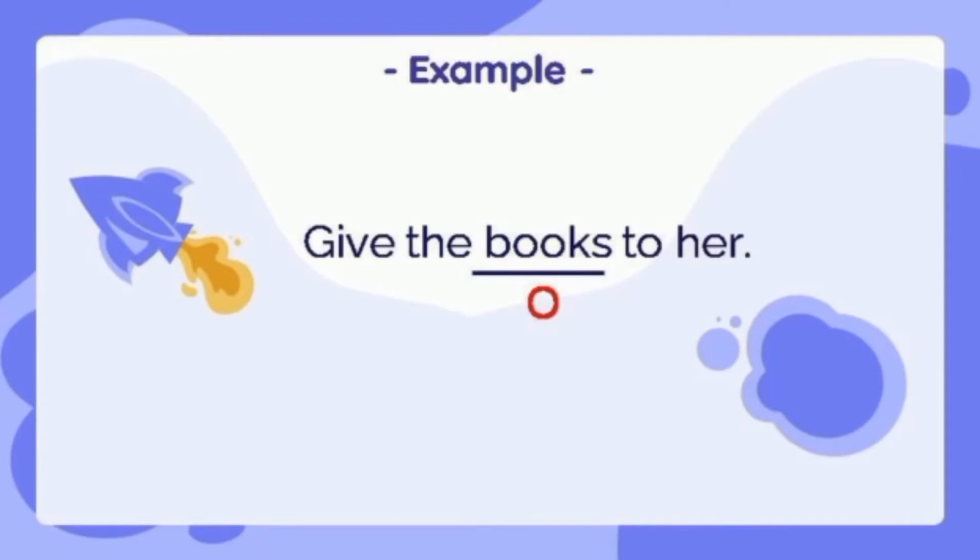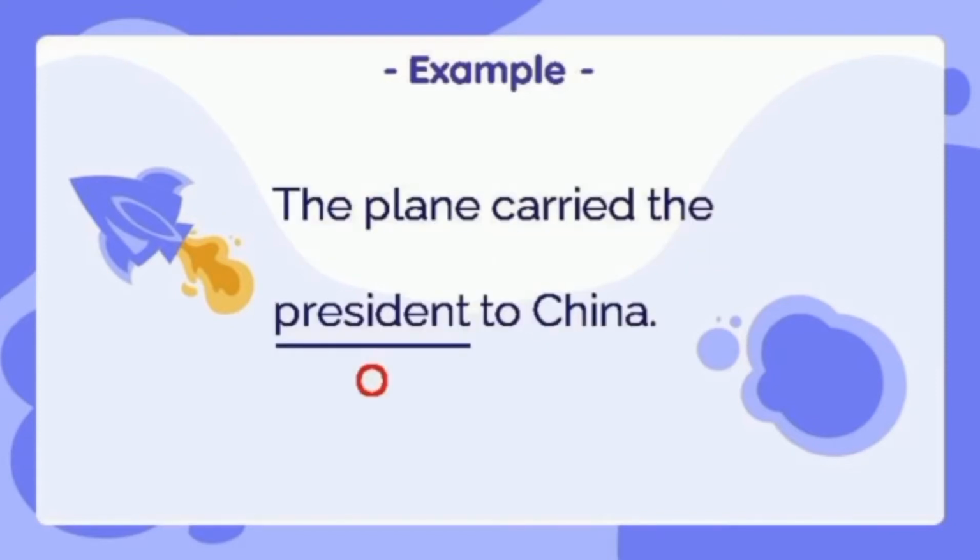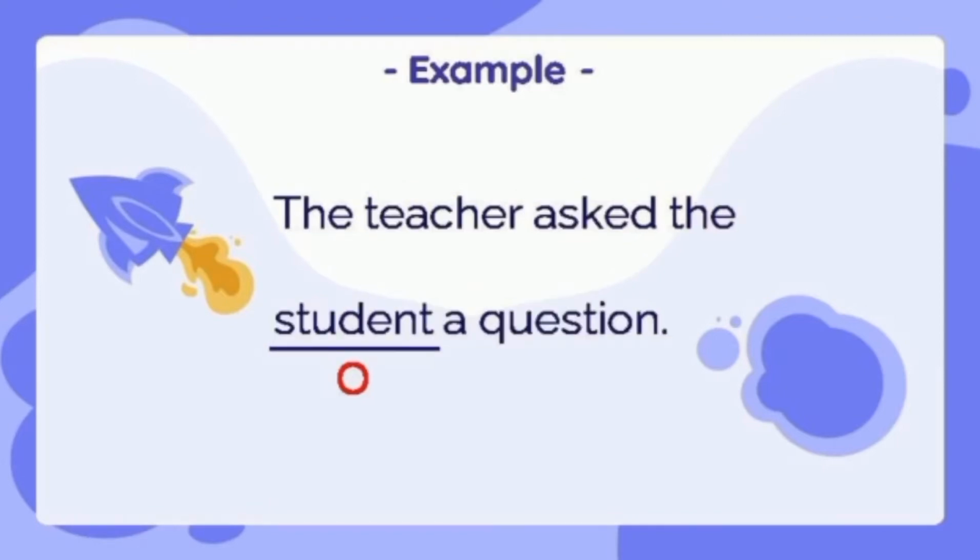Let's see the example. Give the books to her. Books di sini bertindak sebagai objek. The next example is the plane carried the president to China. Presiden di sini bertindak sebagai objek. The last example is the teacher asked the student a question. Student di sini bertindak sebagai objek.